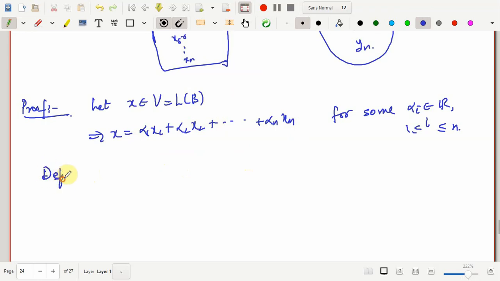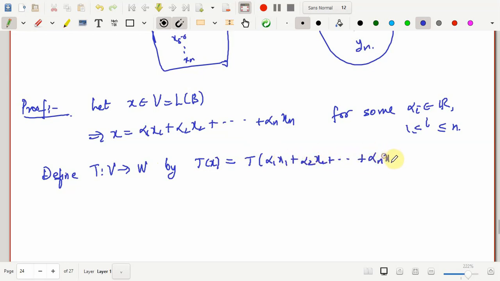Define t from V to W in this way. Now what is given? You are given the points in W, that is y1, y2 till yn. So how I will define t of x is equal to, see, it is the same as saying t of alpha 1 x1 plus alpha 2 x2, and this goes on till alpha n xn.